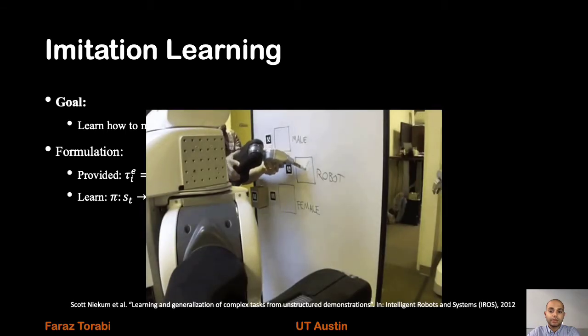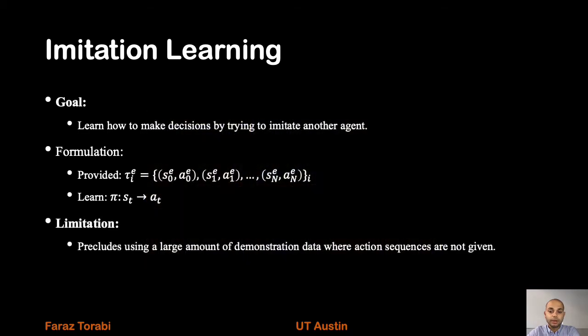An example of imitation learning is this work of Scott Niekum, in which the task is to teach a robot to draw a cross on a whiteboard. To do so, the arm of the robot is moved around to show how the task should be executed. As can be seen here, the agent has access to both states and actions of the demonstrator. Here, the states are the joint values of the robot, and the actions are the torques of the joints. One limitation of this framework is that the requirement of having access to the actions of the demonstrator precludes using a large amount of demonstration data where action sequences are not given.